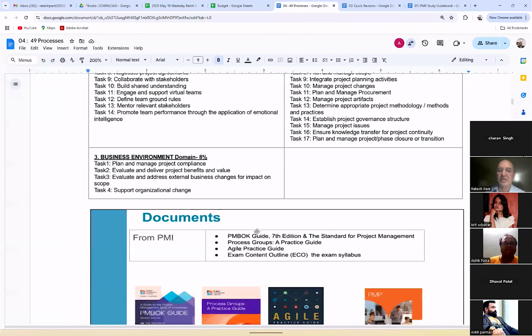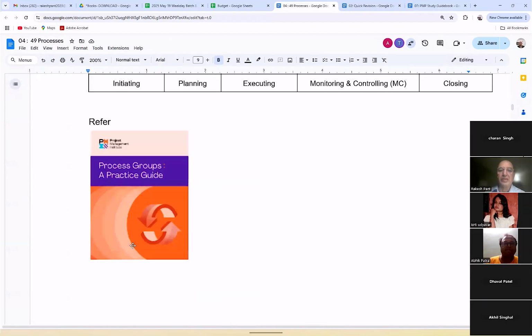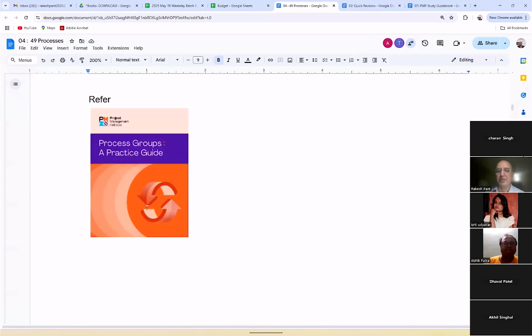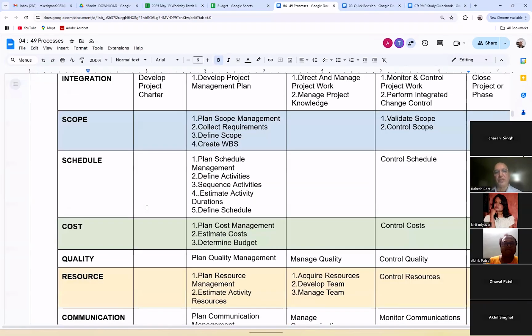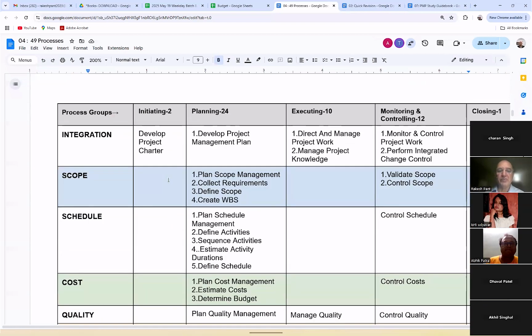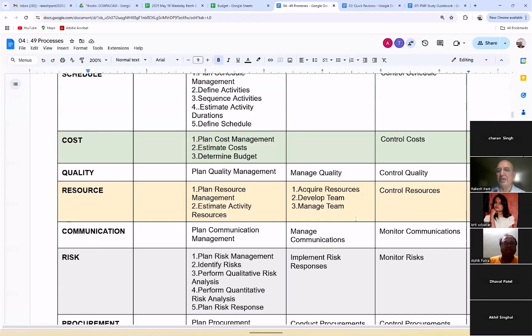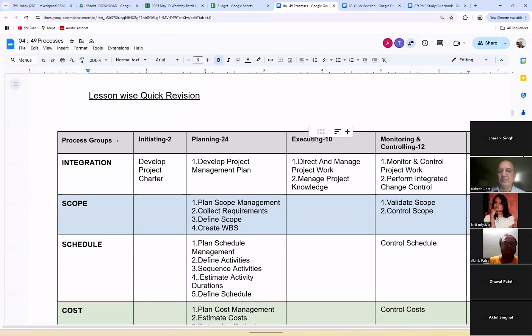Two. Right. Very good answer. So if you look at the 5 process groups, closing is 1, therefore it is 2, it is 1 dozen, it is 2 dozen, and 10 is there. Very good. Things are available here also for more detail, but anyway, I'm going to start it now. What are the names of the 2 initiating processes? The first initiating process is develop the project charter, and the second initiating process is identify the stakeholders. I believe everybody is having a copy of this sheet, right, Andy?